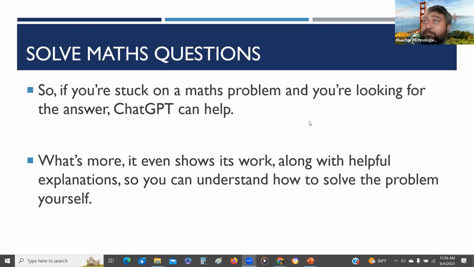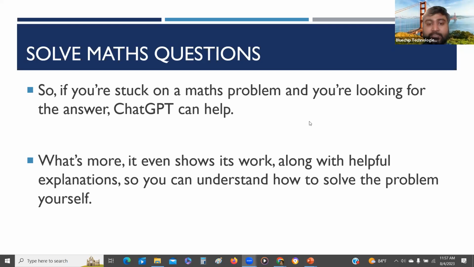That is possible. But if you directly ask what the stock is going to be in the next hour, it's not going to answer that because there's a lot of ethical side involved in that. But you can ask the really technical side of things, where you enter the data of the past couple of days or hours of a certain stock, and then ask a certain technical analysis algorithm or technical method that you are using. Let's say you are using method A, you can ask it to predict the certain stock on method A. Then it's going to do that because you are already providing the input data.